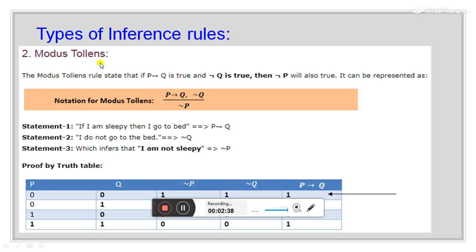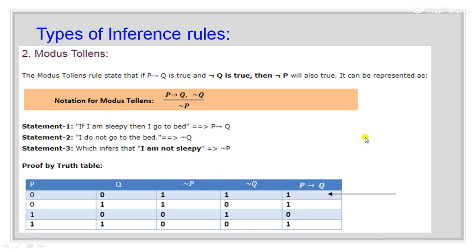Second is modus tollens. The modus tollens rule states that if P tends to Q is true and negation Q is true, then negation P will also be true. This could be easily understood from a truth table.